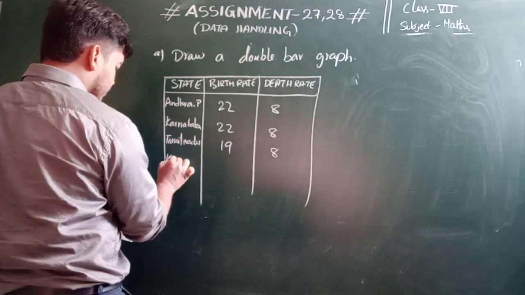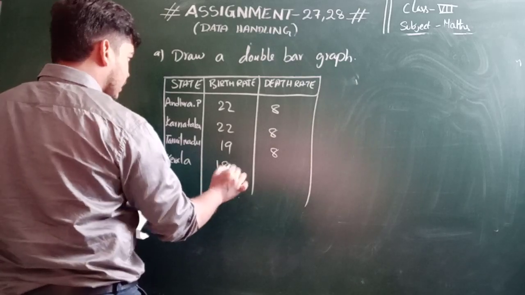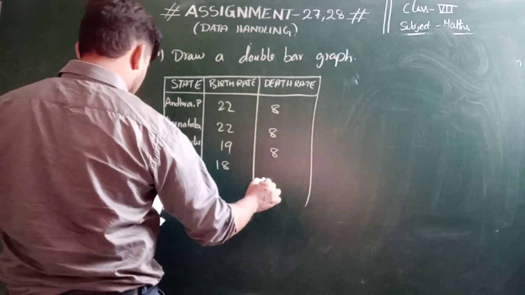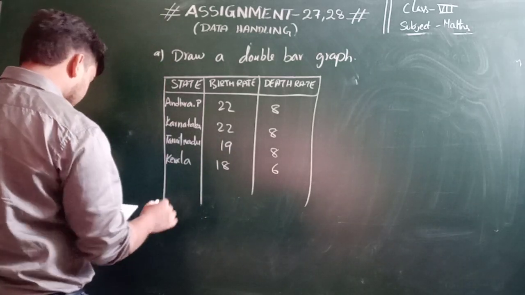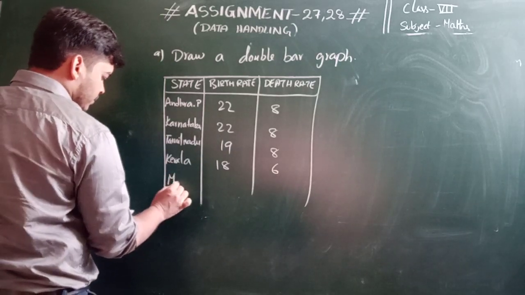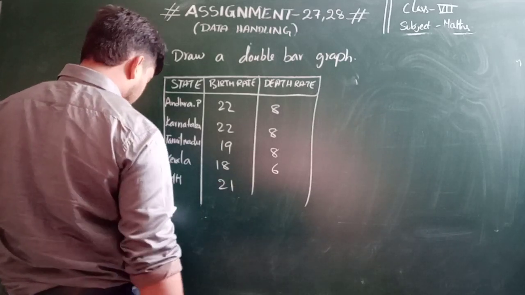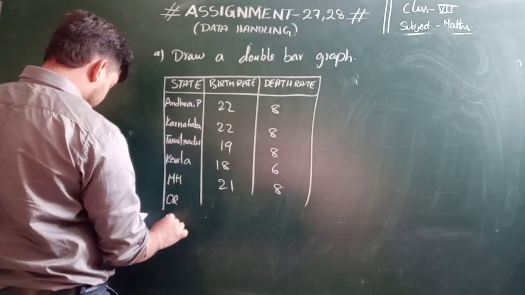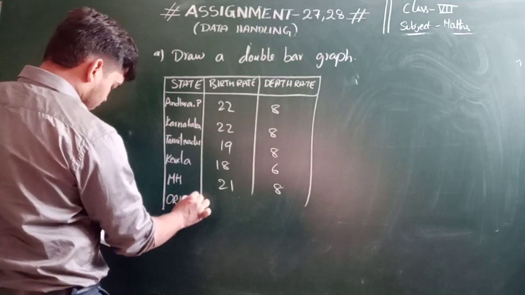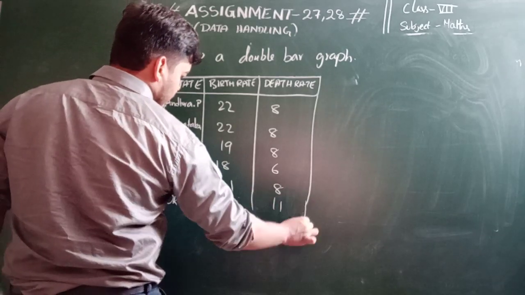Kerala, 18 is the birth rate and 6 is the death rate. Maharashtra, MH I am taking as Maharashtra, 21 is the birth rate and 8 is the death rate. Orissa, 24 is the birth rate and 11 is the death rate.